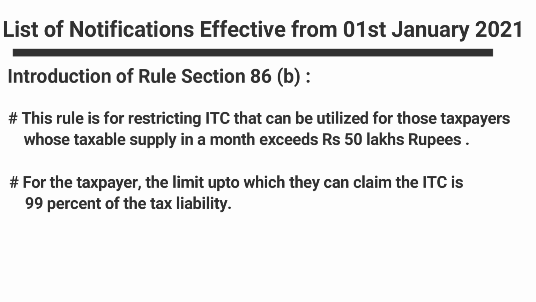For example, on taxable supply of 50 lakh rupees, if your tax liability is 2.5 lakh rupees, assuming a 5% tax rate, then while paying that 2,50,000, you can only avail ITC up to 99% of this total 2,50,000 rupees.